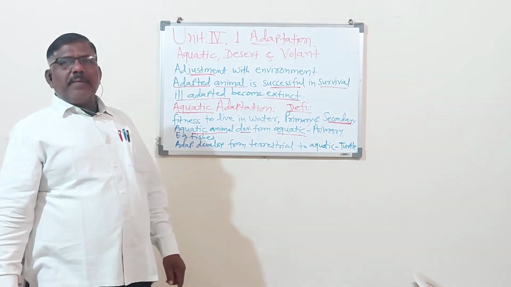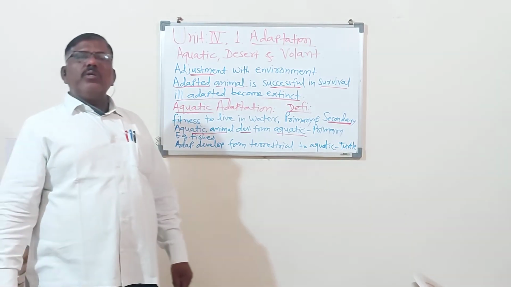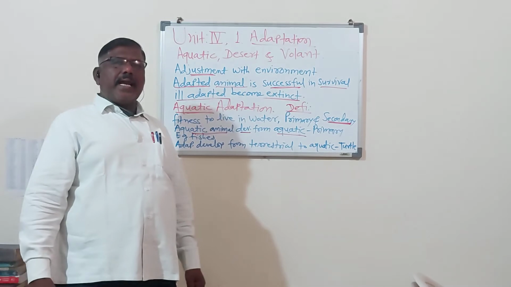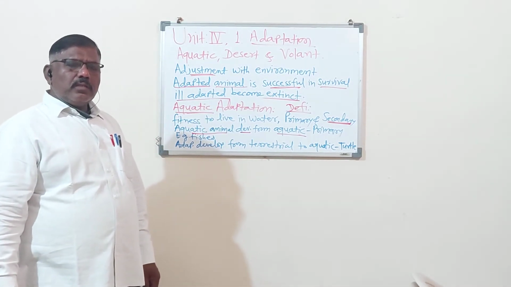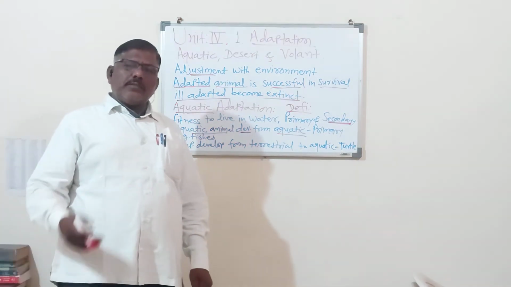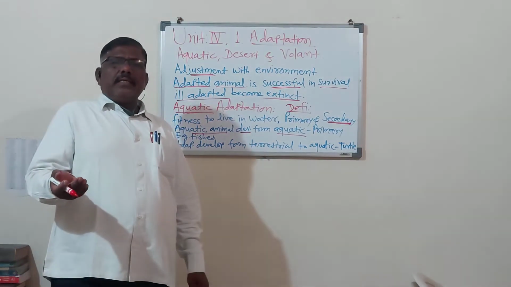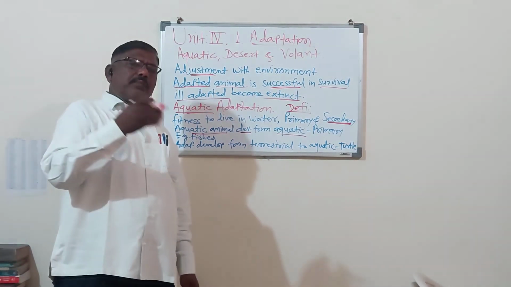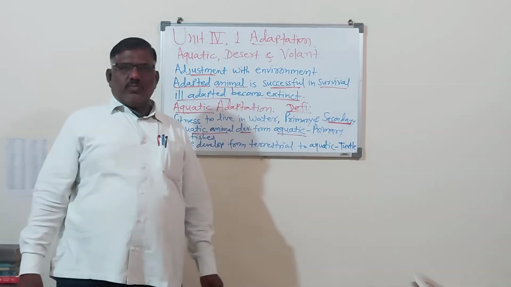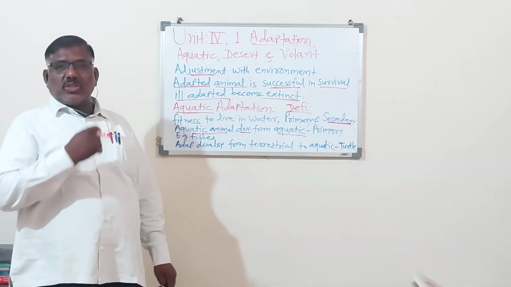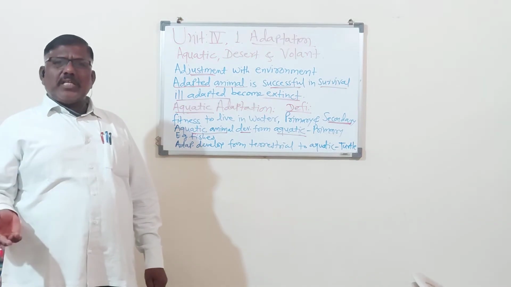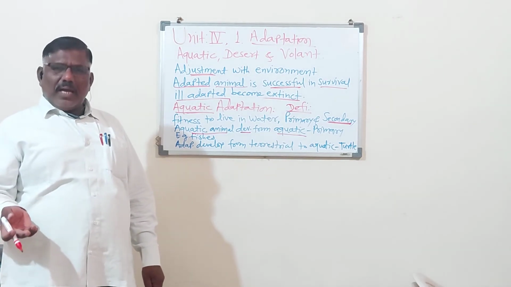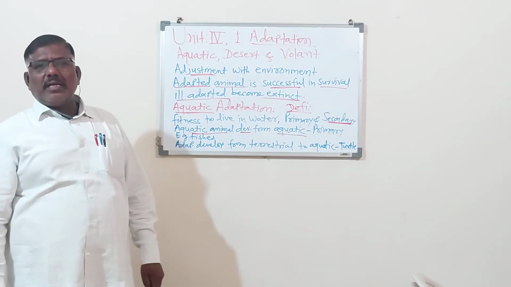These are the mammals, but found in the water. They developed the characters. So some of the animals, they can respire on the land also in terrestrial media, and they can respire in the water also. For example, frogs, amphibians, some mammals also, they respire in the water.